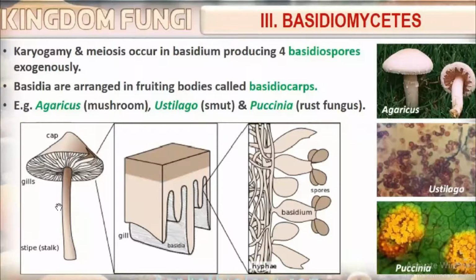Example: Agaricus, the other term for mushroom. Ustilago, that is smut. Puccinia, rust fungus. See, this is the Puccinia we can see. Then this is known as Ustilago.